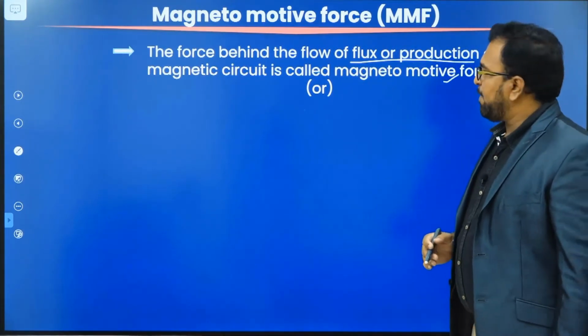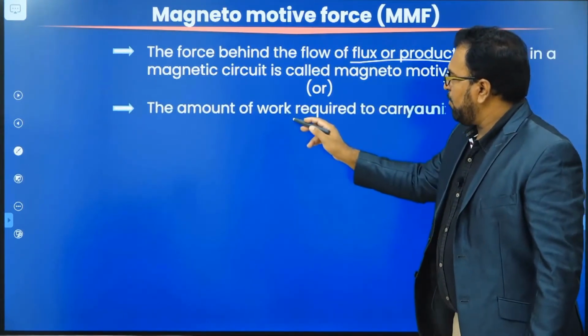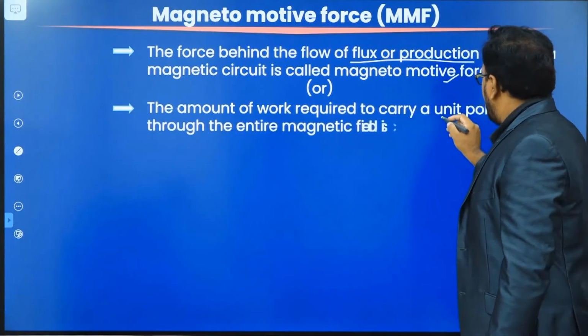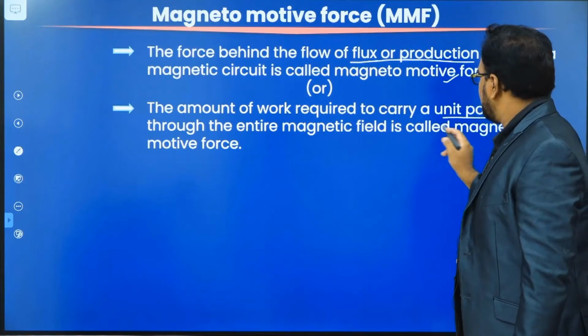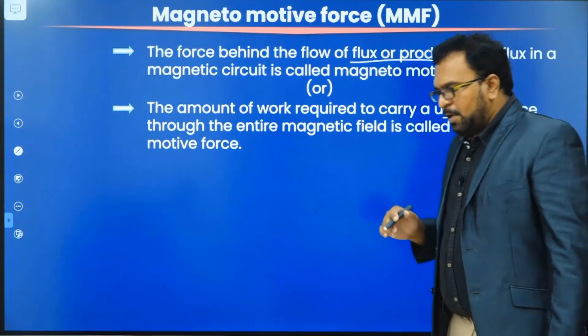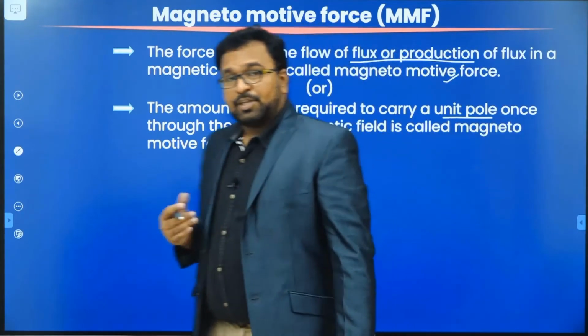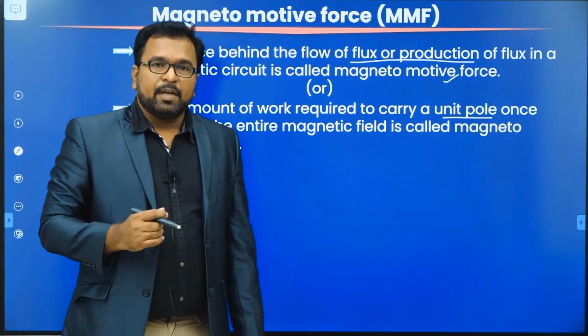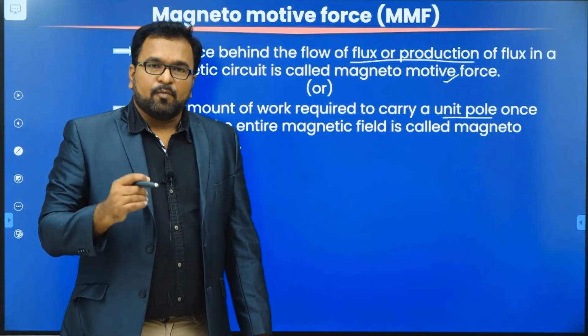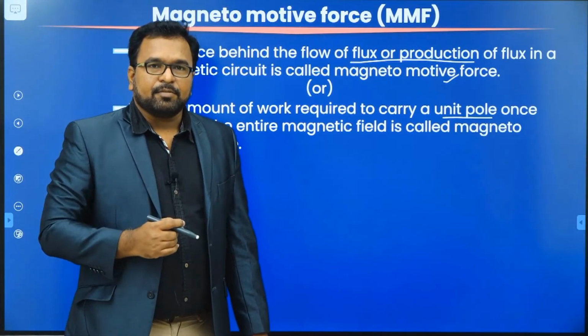Alternatively, we can define MMF as the amount of work required to carry a unit pole once through the entire magnetic field. EMF can also be defined as potential difference. What is potential difference? The work done in moving a unit positive charge from one point to another in an electrical circuit.